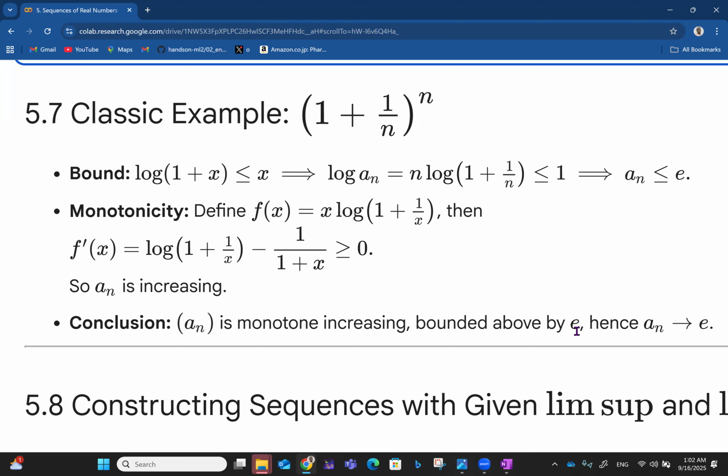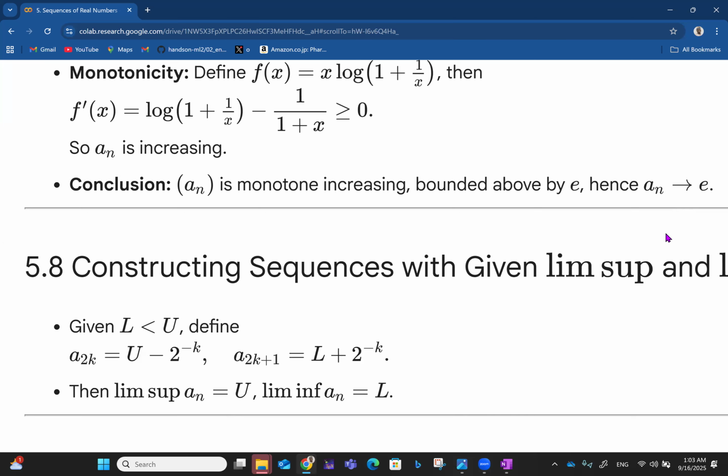It is bounded above by e, and hence a_n approaches e. And that's how the idea of the exponential, e raised to the power x, came about, from the idea of 1 plus 1 over n. As this is increasing, it is moving towards the value e.